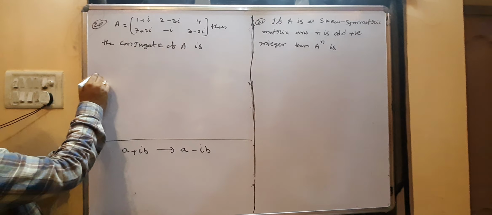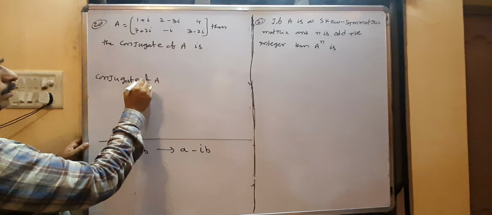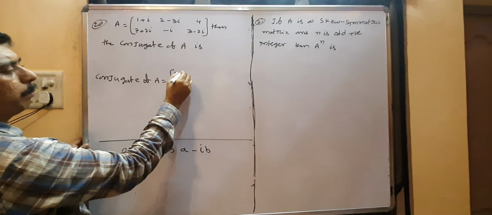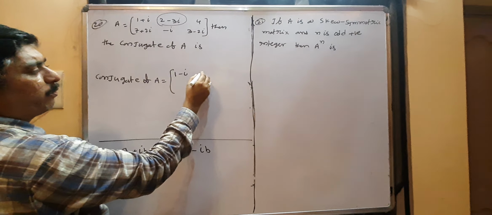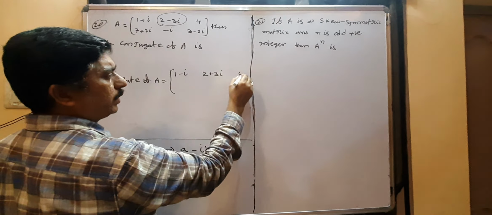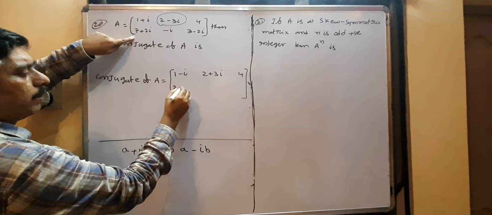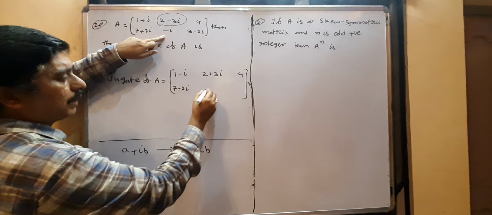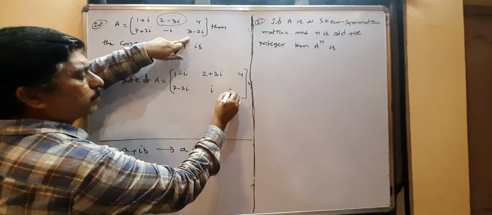Now the conjugate of A is: 1 plus I becomes 1 minus I. Minus 1 minus I becomes minus 1 plus I. 2 minus 3I becomes 2 plus 3I. A real number does not change, so 4 stays the same. 7 plus 2I is replaced with 7 minus 2I. Minus I is imaginary, so minus becomes plus I. Next, 3 minus 2I has conjugate 3 plus 2I.